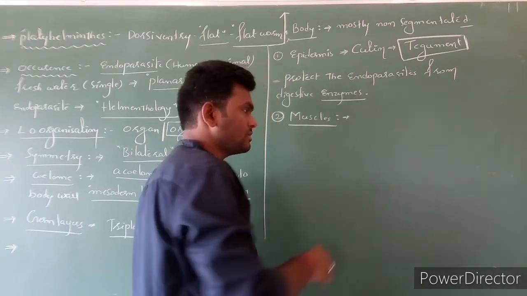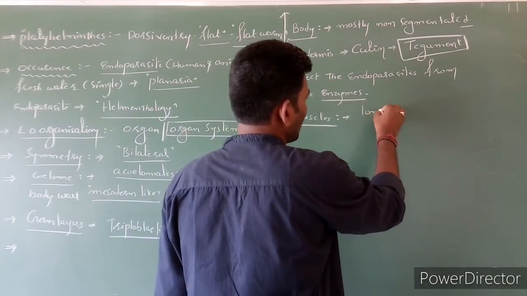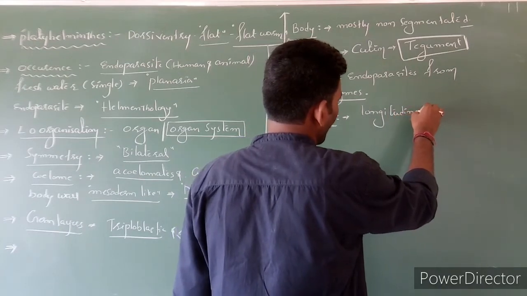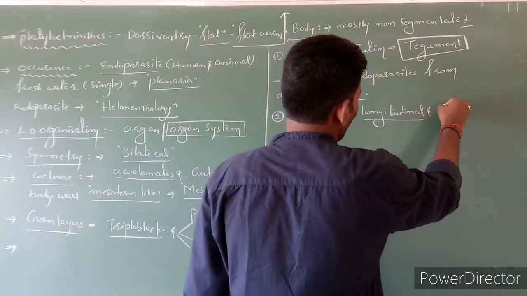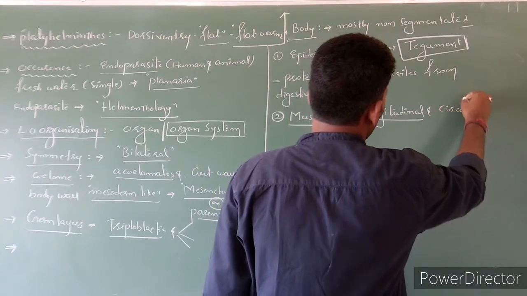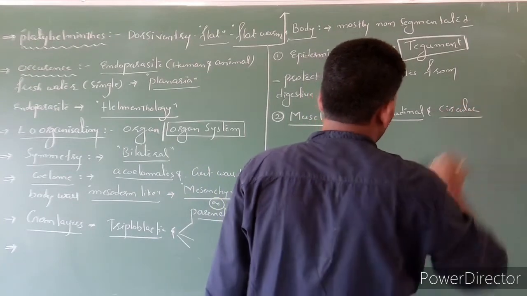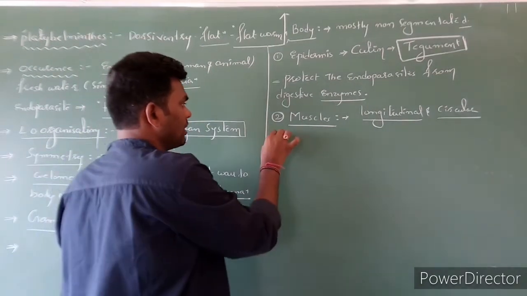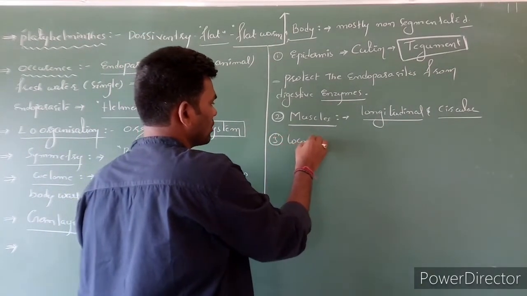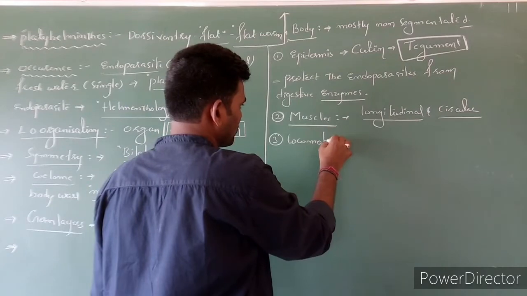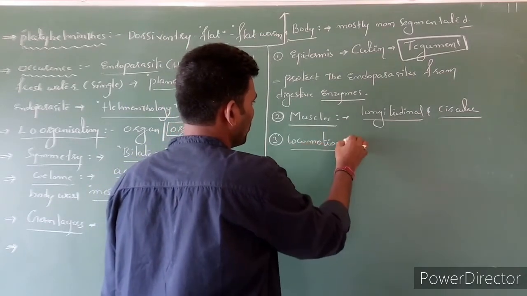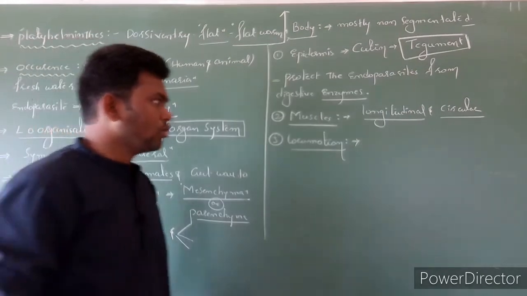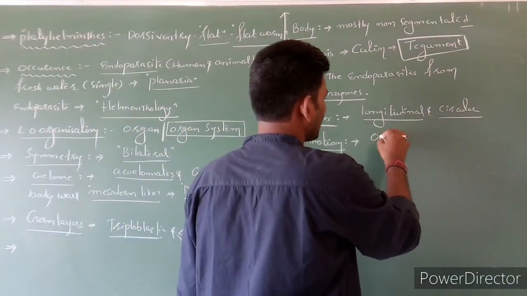These are longitudinal muscles, or maybe some circular muscles also we can notice. Clear? Next, third one is locomotion. Locomotory organs are absent.